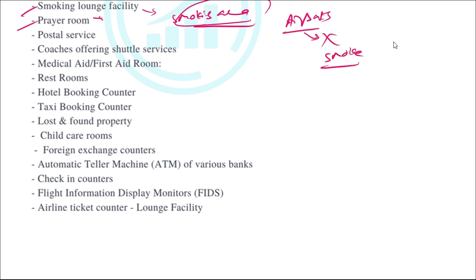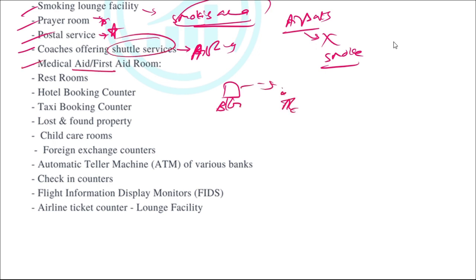Prayer hall, if they want to perform any prayer. Postal service, if they want to send any post, or it's a general service. Coaches offering shuttle services. These are used by the airlines to transfer the passenger from the boarding gate to the aircraft. So these are the shuttle services. Next is the medical aid or the first aid room in the case of emergency. Restrooms, as we know, these are toilets.